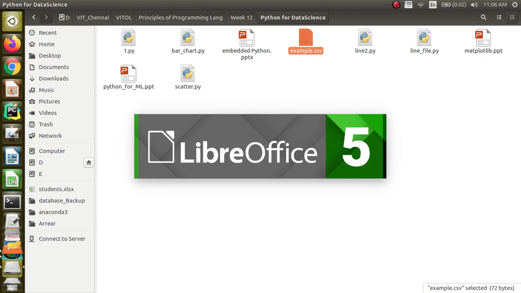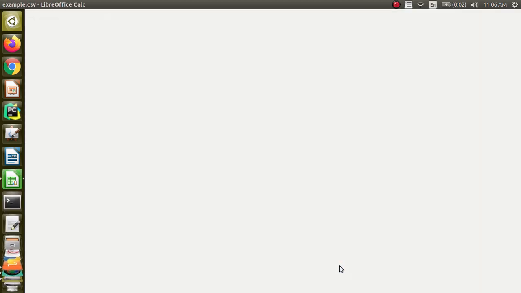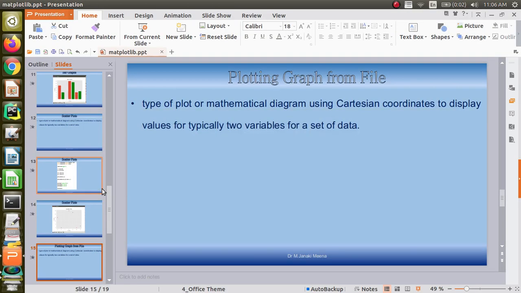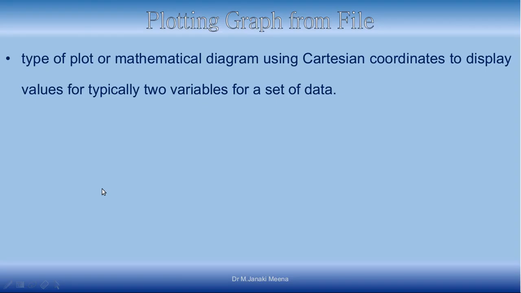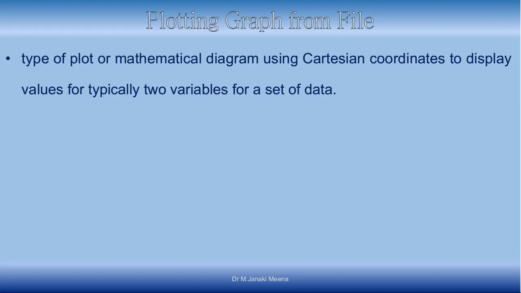So for that, what we are going to do is create a CSV file, and then plot from the file. Okay, so there are two columns here, first column and second column. The values are like this. So how we can do that, that's what we are going to discuss now. This is the data, you can look at it. There are two columns, so one will be for X, other one will be for Y.